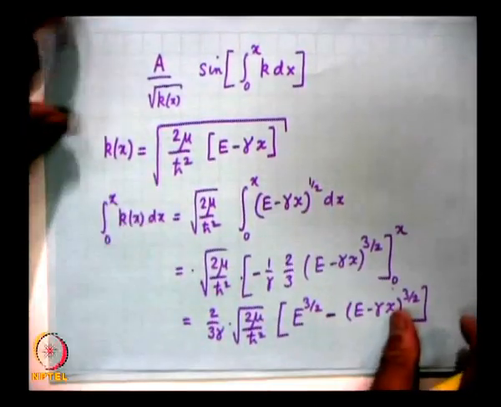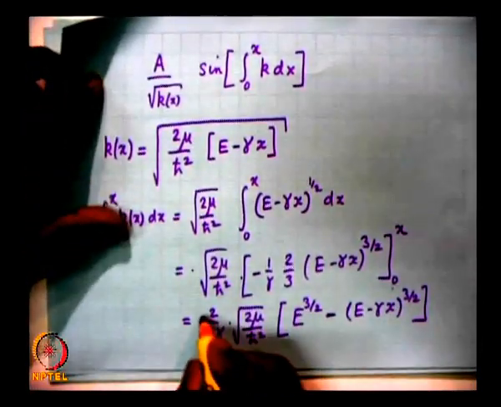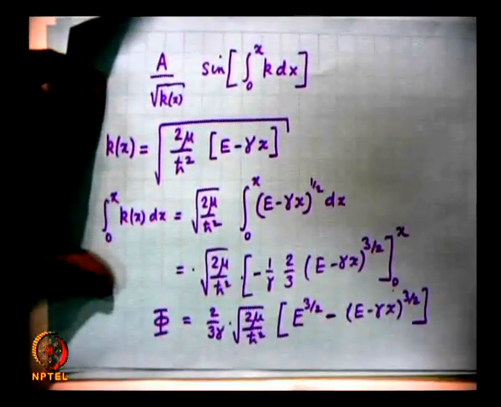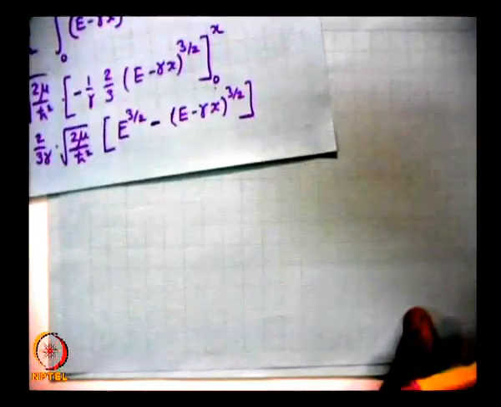So this will be sine of this function. So this is, let us suppose, phi. So sine of phi divided by under root of k of x.